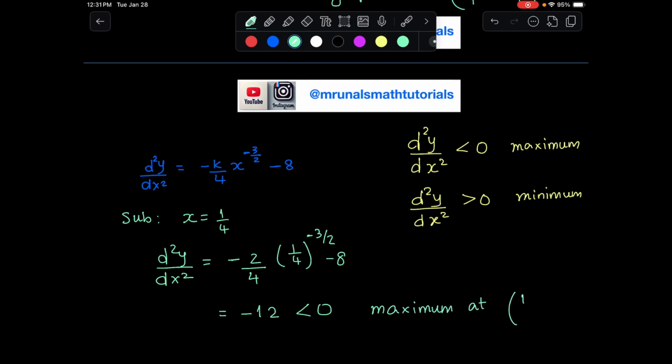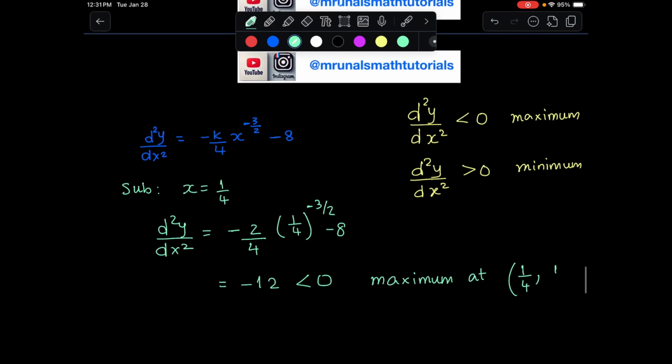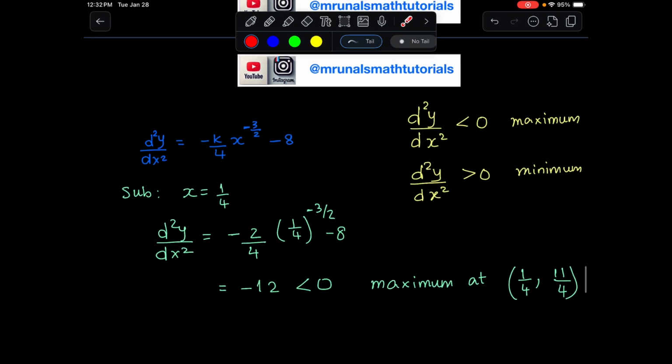at 1 over 4, 11 over 4. Remember, it is very important that you mention this. It is a maximum, and what are the coordinates? Without the coordinates, you may not get full marks. So you must mention the coordinates over there. All right then, that's about it for this question.